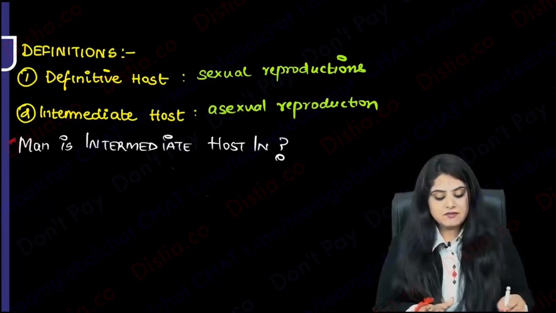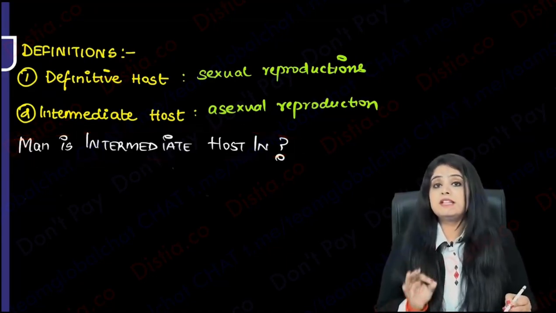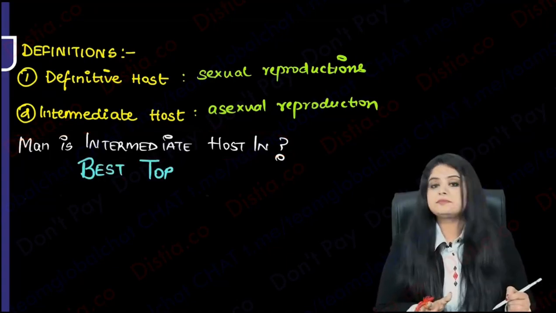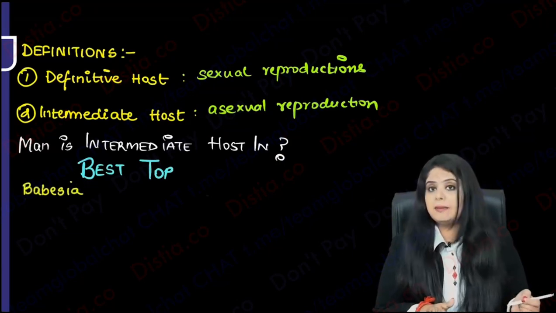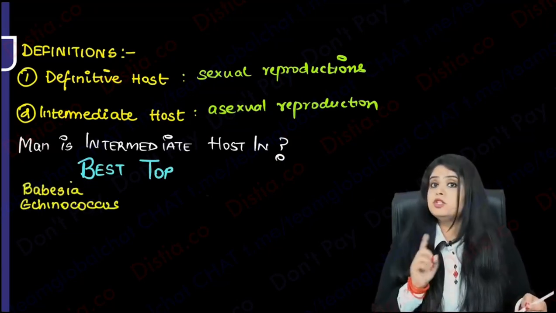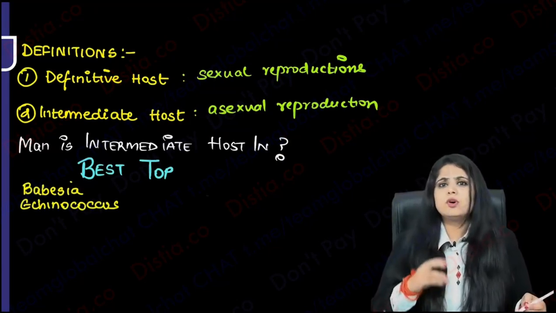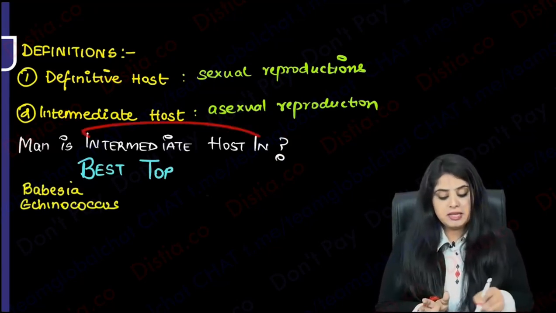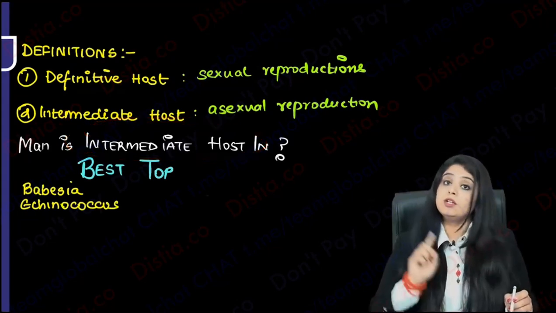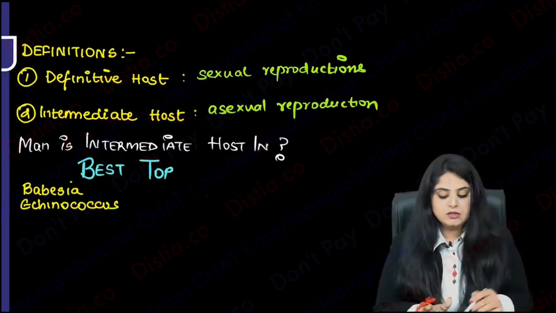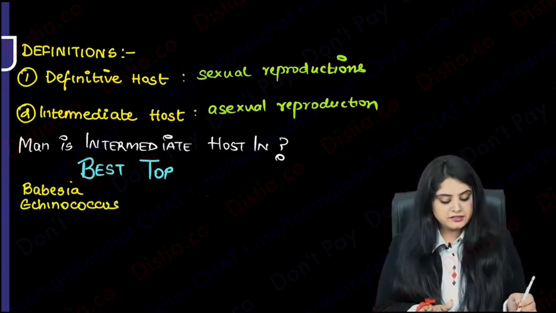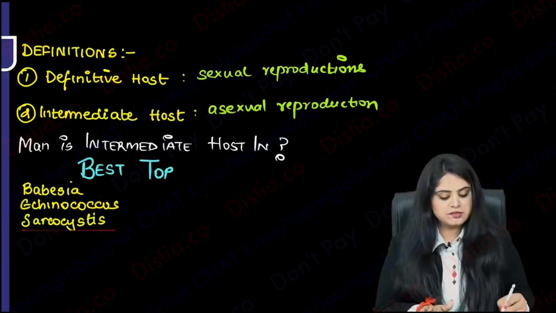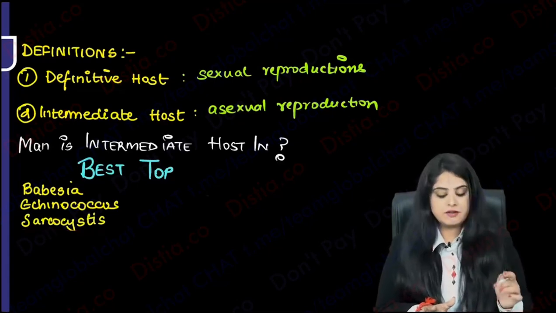So what is that? When we are an intermediate host, it is known as BEST TOP. That is a mnemonic that we have. What is BEST TOP? So B is going to be for Babesia. E is going to be the dog tapeworm, Echinococcus, because it is a dog tapeworm, so we are not going to be the main hosts. We are going to be the intermediate one. Dog will be the definitive host. So B we have for Babesia, E we have for Echinococcus. S is going to stand for Sarcocystis, which we don't read too much, but you just have to know.